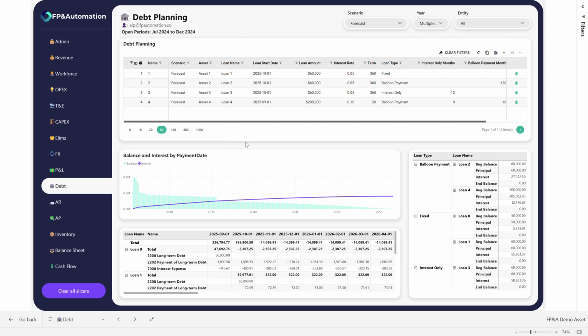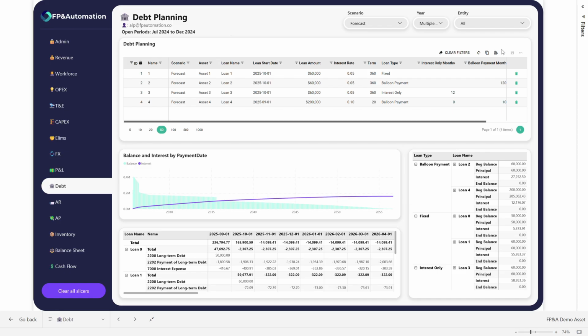These are basically decisions that a finance individual or a CFO can make and immediately see the impact of those decisions from a cash inflow and outflow standpoint. So what you can see right here is that we have a debt planning module from Acterys using the Acterys table edit visual, as well as some output tables showing us what our loans look like from a beginning ending balance standpoint, as well as how that compares over time.